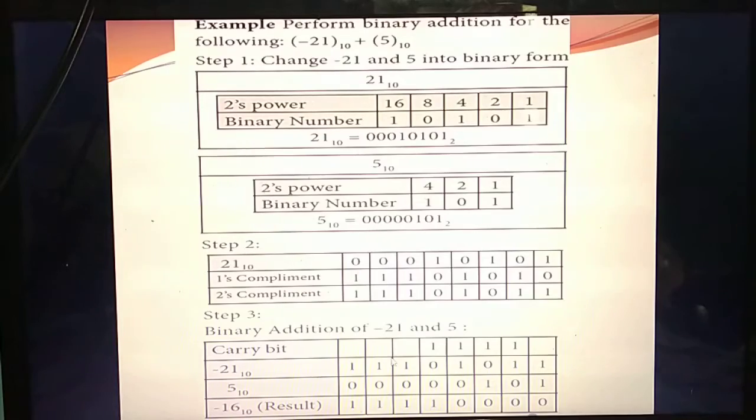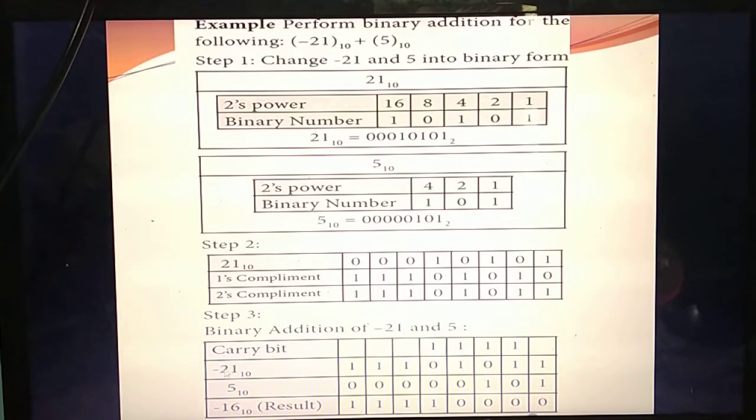For minus 21, you should take the 2's complement answer for adding. Don't take the first number or the 1's complement. Always take the 2's complement of the negative number for adding.